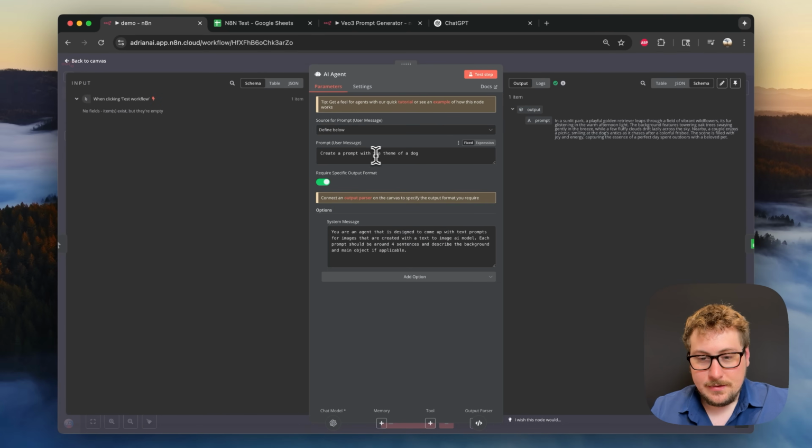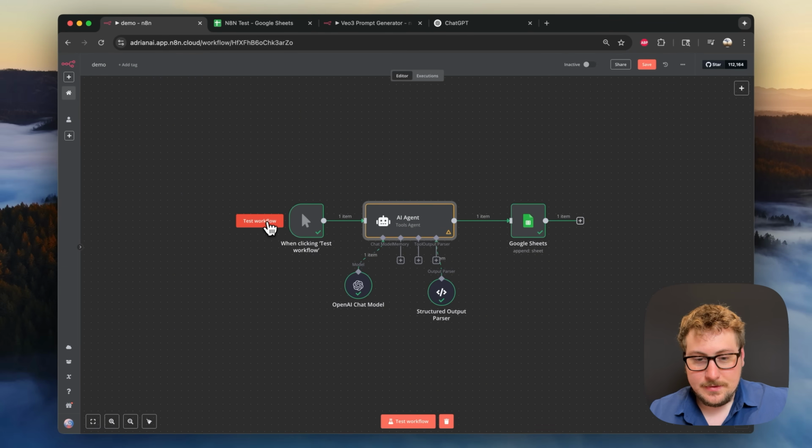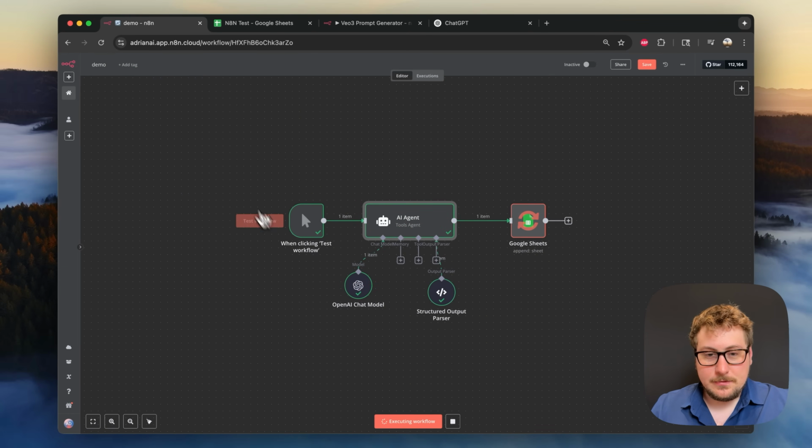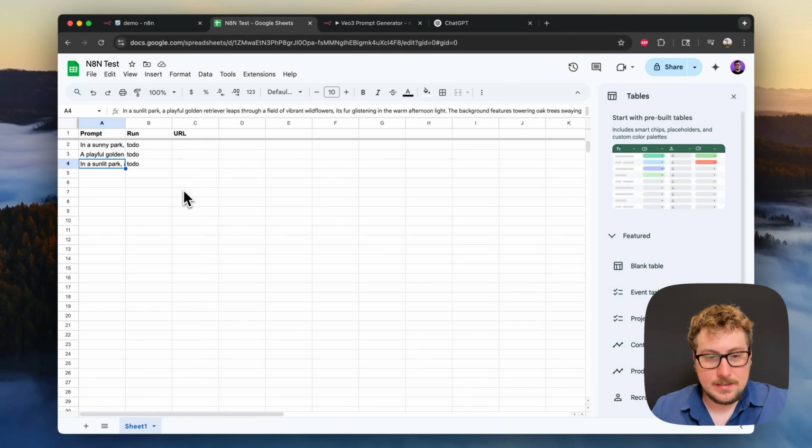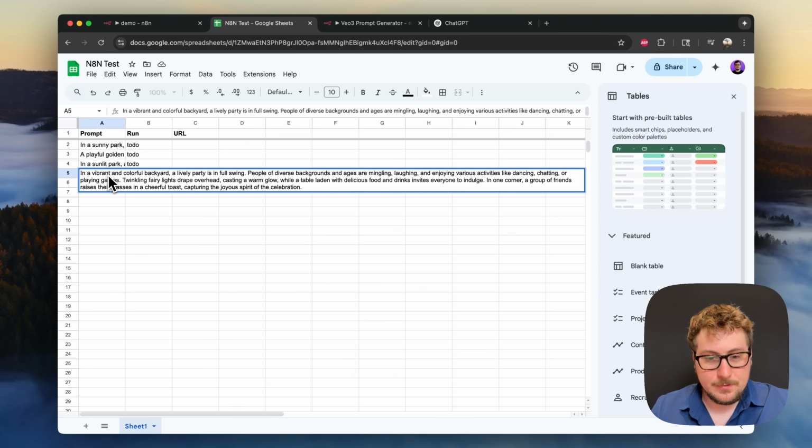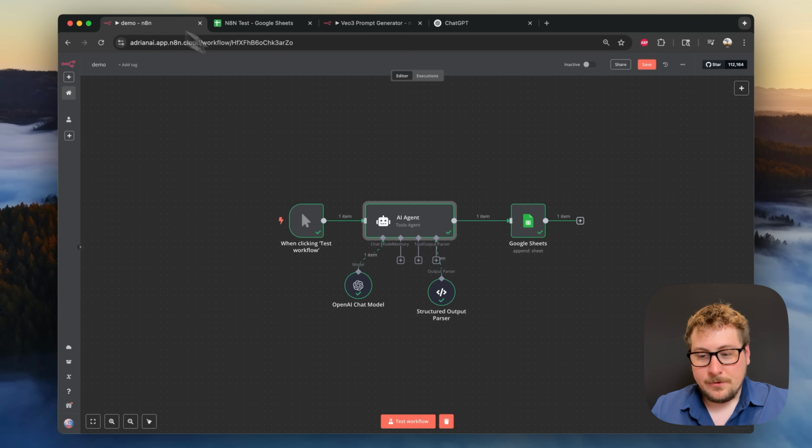Now we can go in here and we can change the theme, create a prompt with the theme of, and we can say people at a party. So this is going to give us a completely different output. So once we have this, I'm going to hit test workflow one more time. And as you see, it will go into the Google Docs, and let's see what our description is. So yeah, this is a completely different description, but we have all those prompts.